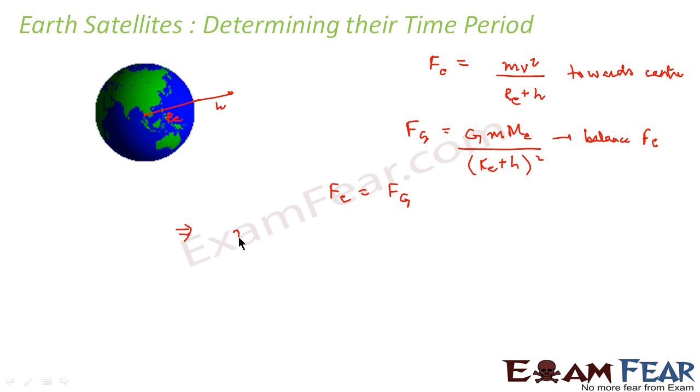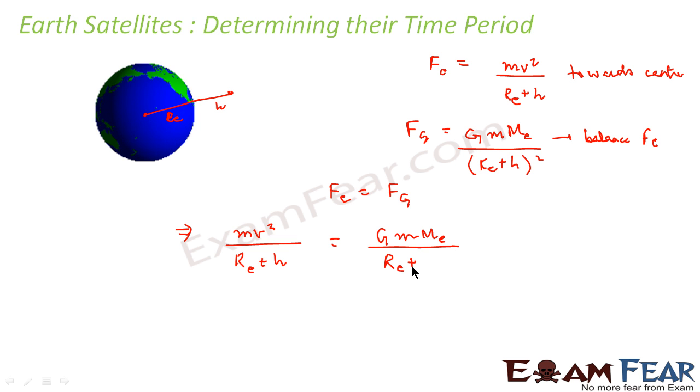Now let us equate both the forces. So it will become mv square divided by Re plus h is equal to G m Me divided by Re plus h whole square. Right? So this Re plus h and this Re plus h will get cancelled. This m and this m will also get cancelled.